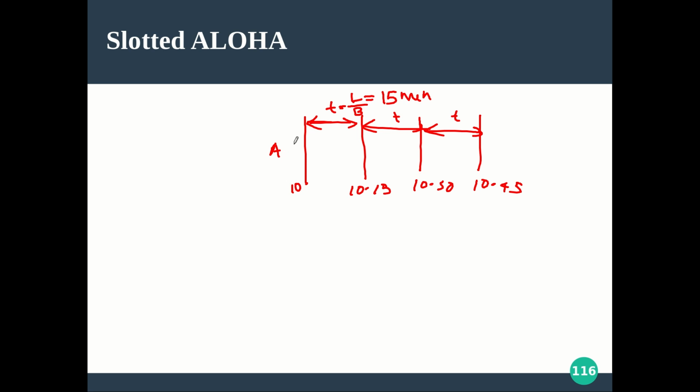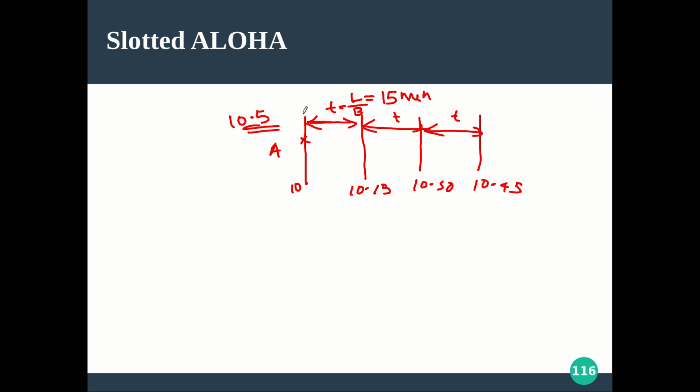Now suppose station A wants to transmit a frame, and at 10:05 station A is ready with the data. It keeps on typing and now the data is ready. But at 10:05 it has actually missed the beginning of a slot, because this particular slot was supposed to start at 10 a.m., but now I have the data at 10:05 only. Now I can't send it immediately. But in pure Aloha, whenever I have the data, I send it immediately.